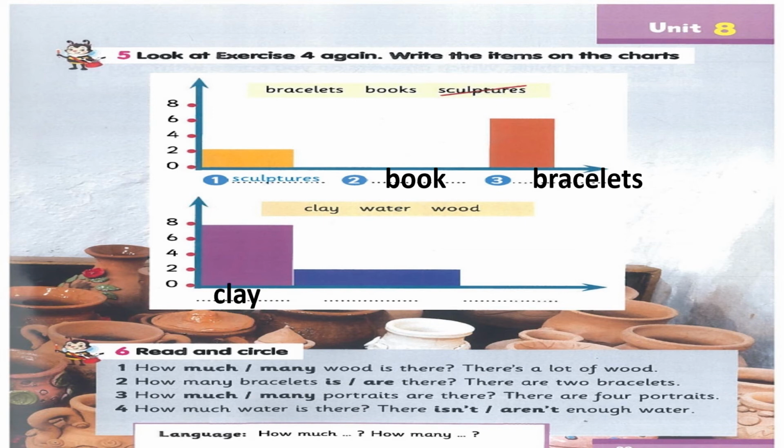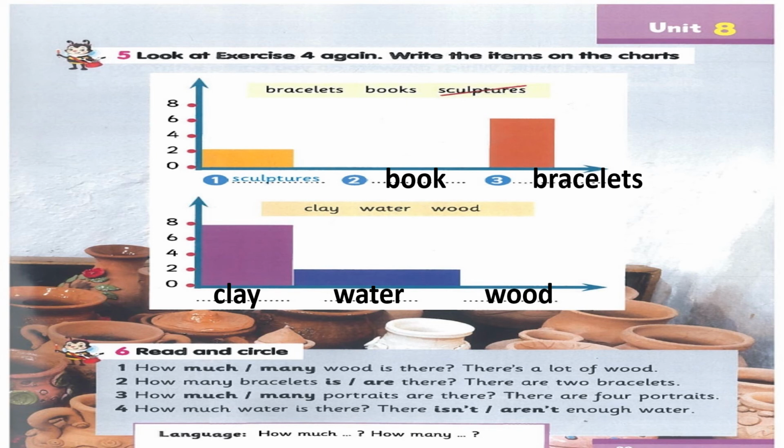Here, it will be clay. Because we said in exercise number 4 there is a lot of clay. And this one, water. Water because we said there isn't a lot of water. And the last one, wood, because we said there isn't any wood. Question number 6, read and circle. Number 1, how much, many, wood is there? There is a lot of wood.